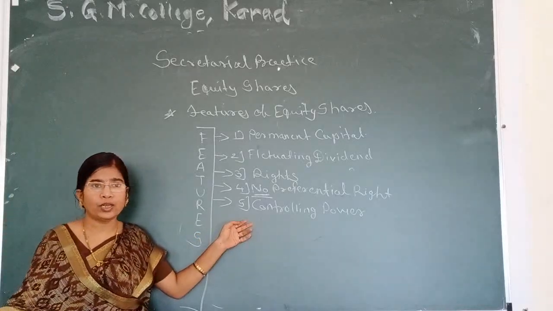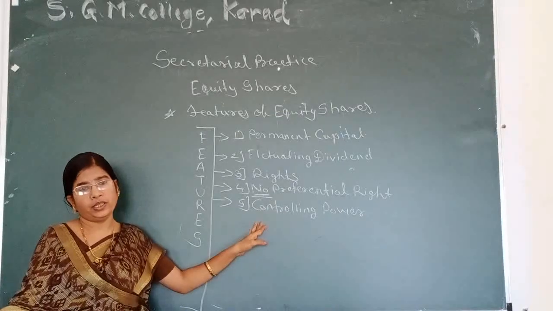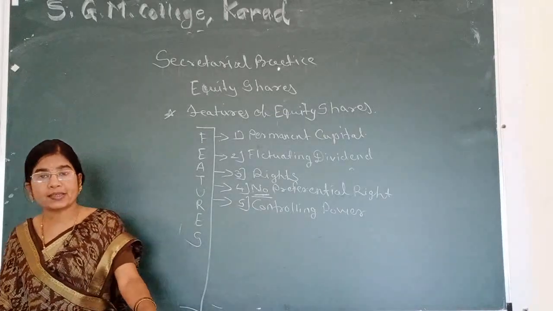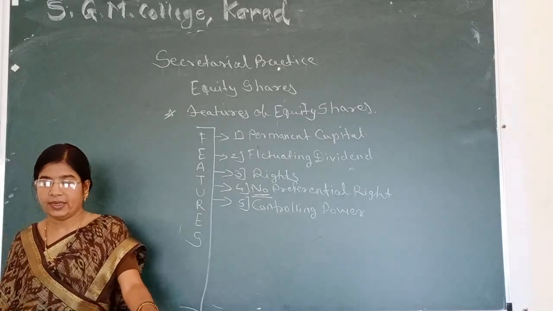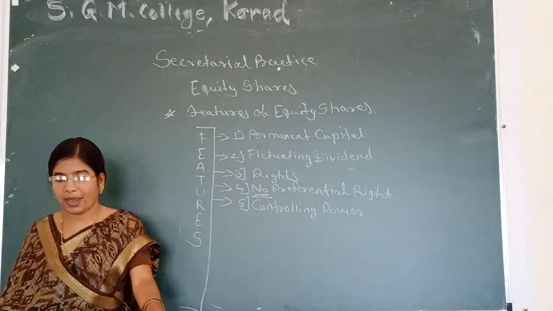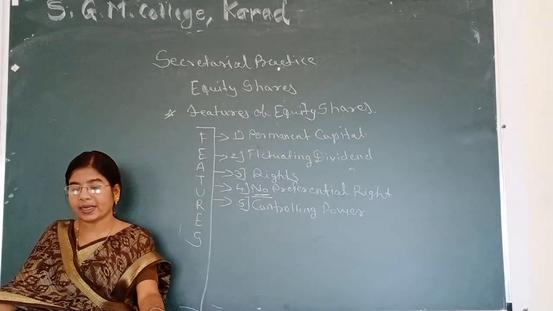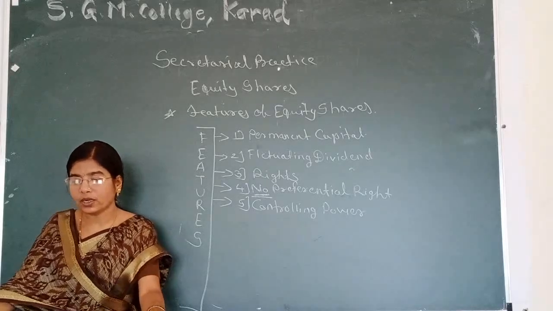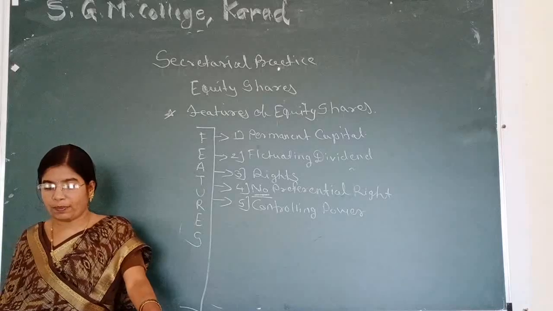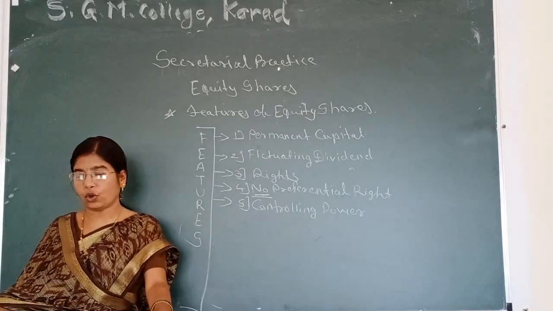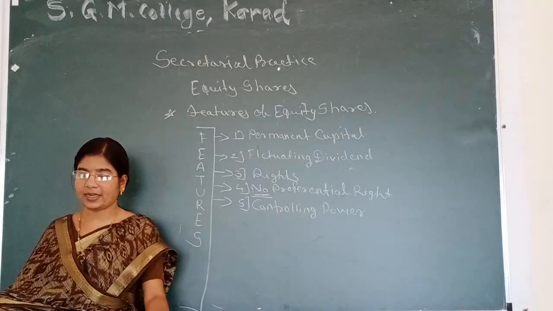So the controlling power rests in the hands of equity shareholders by this procedure. By exercising voting right, they can participate in the management and affairs of the company. They elect their representatives called directors for management of the company. They are allowed to vote on all matters discussed at the general meeting.